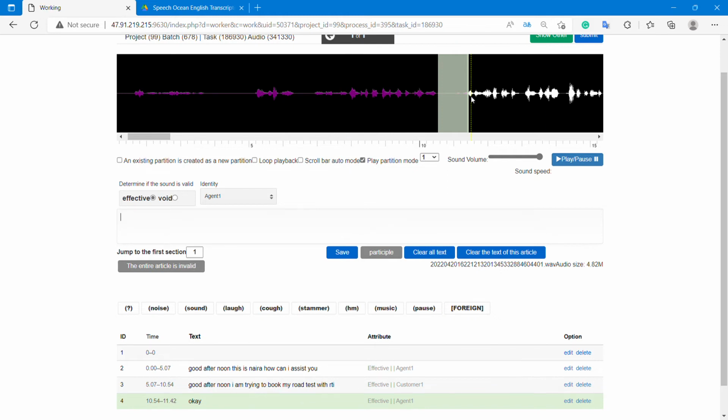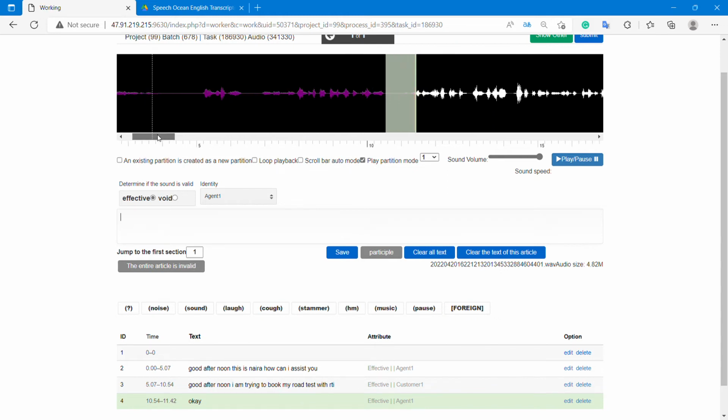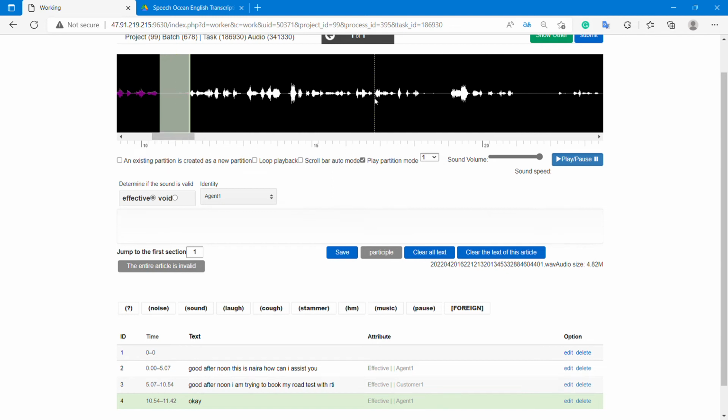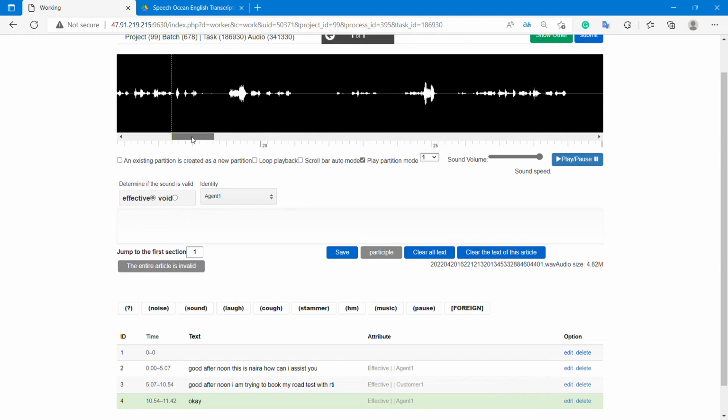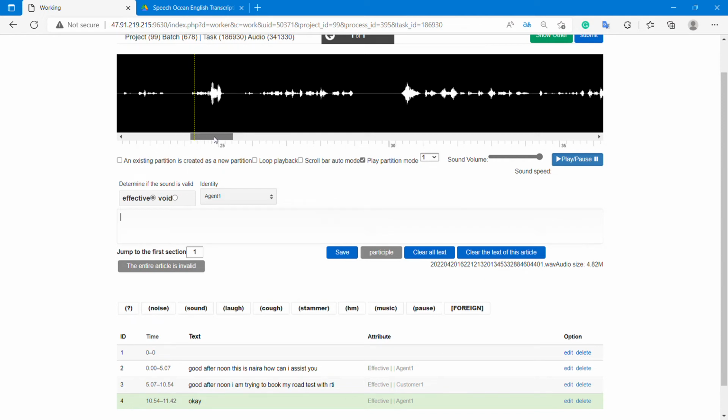From here we can see the customer again started speaking, and till where it will speak you have to create a segment. But in case there is a pause of more than 20 seconds, you have to create a pause segment, a silent segment of that particular portion which is more than 20 seconds, right?